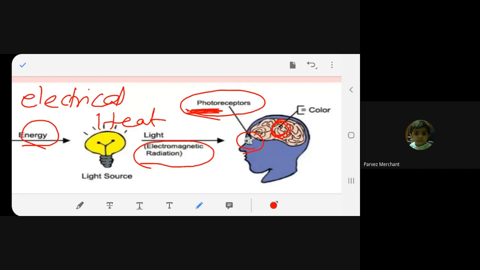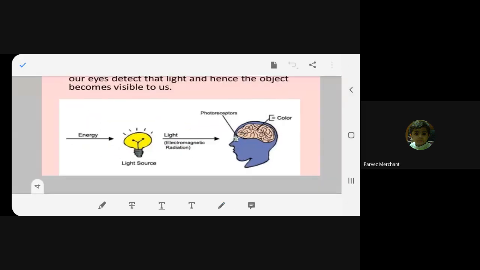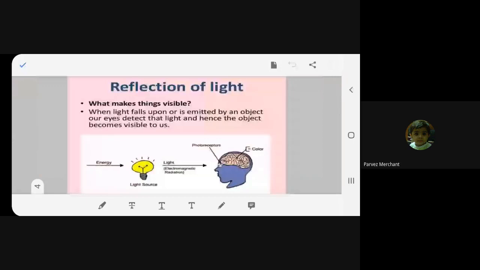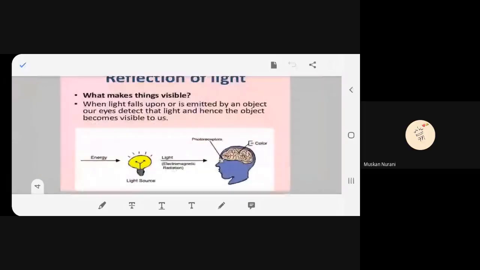This is how we make things visible to ourselves. What you see is due to this mechanism, this phenomenon. All of you understood? Yes, ma'am.